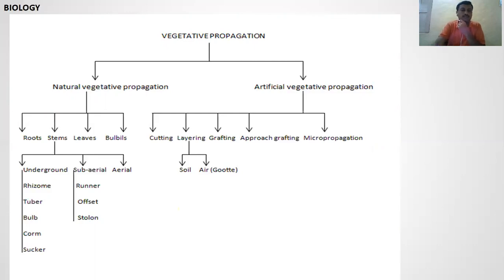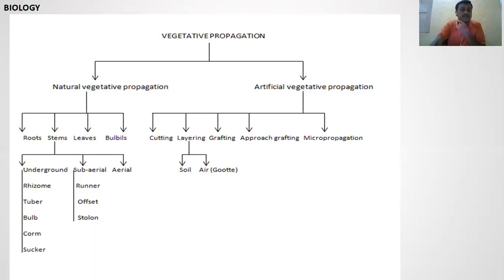And the second example is stems. Stem examples are divided into three parts: underground, subaerial, and aerial. Underground: rhizomes, tubers, bulb, corm. But sucker is not an example of underground; sucker is a subaerial example. First, rhizomes.